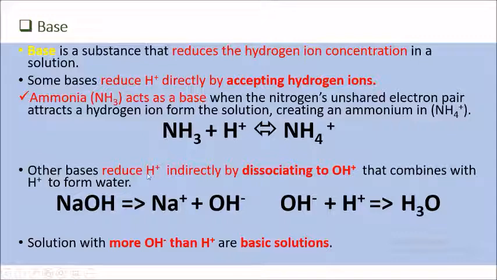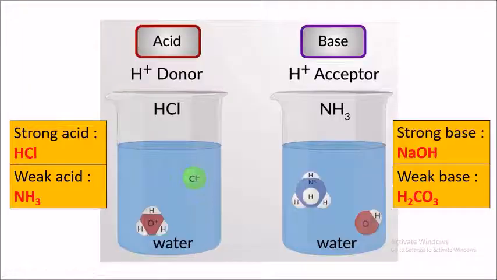Okay, so in other bases, they will reduce the hydrogen ion indirectly by dissociating the hydroxide ion. This hydroxide ion will later combine with the hydrogen ion, thus forming water. So in an alkali solution or basic solution, the solution normally will have more hydroxide ions compared to hydrogen ions. Okay, so these are the examples